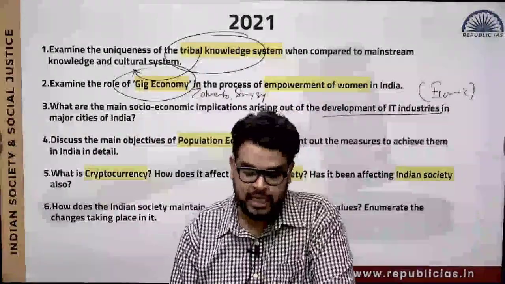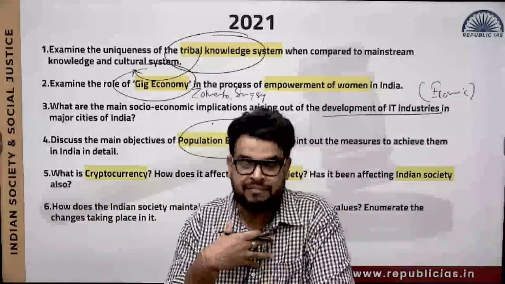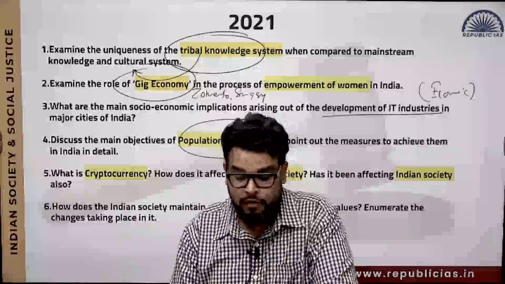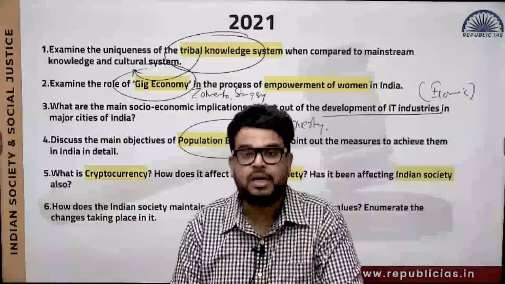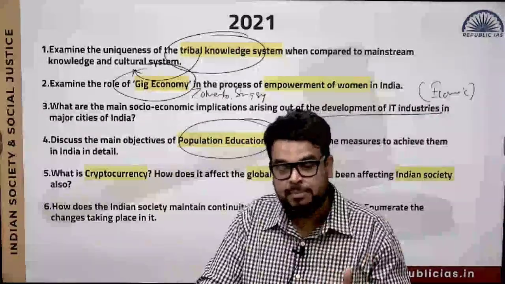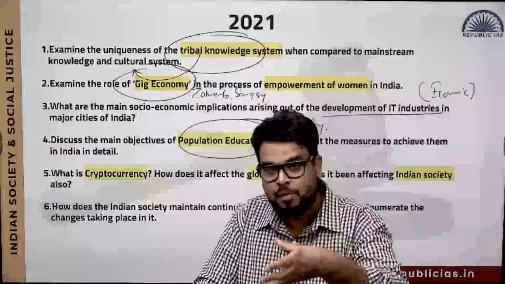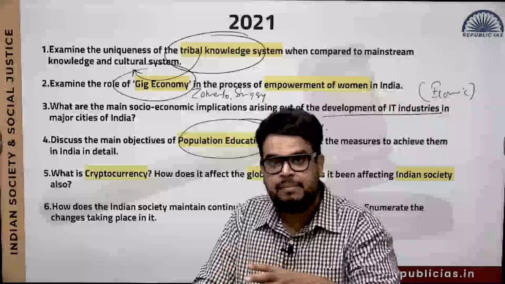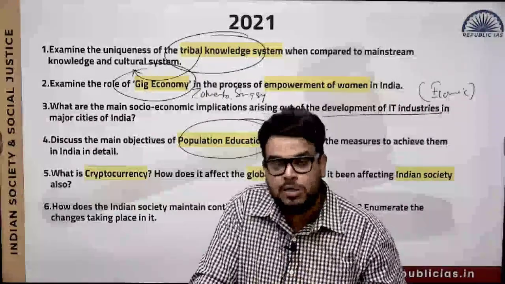Discuss the main objective of population education, because on one hand, population is rising, and one of the factors can be poverty, because the poor mindset can be that more children means more hands, and more hands will be utilized in labor, so more money will come in. But on the other hand, the other dimension can be inflation.